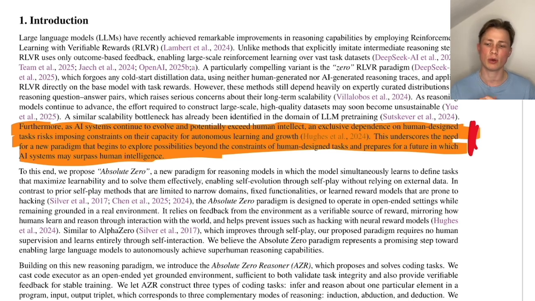And maybe once AI surpasses human intelligence, it gets even harder, or it's not possible, to generate a task for the AI so the AI can learn from it. And so the overall paradigm where the AI generates data on its own, depending on how smart the language model is, is, I think, a very cool idea.